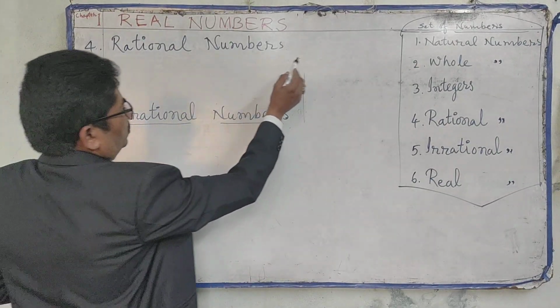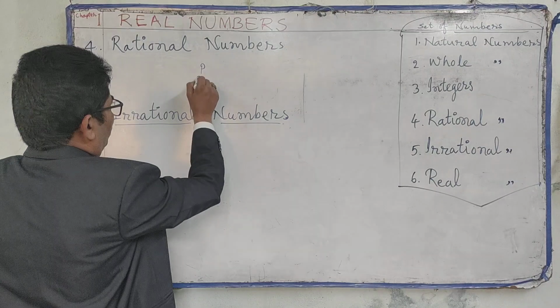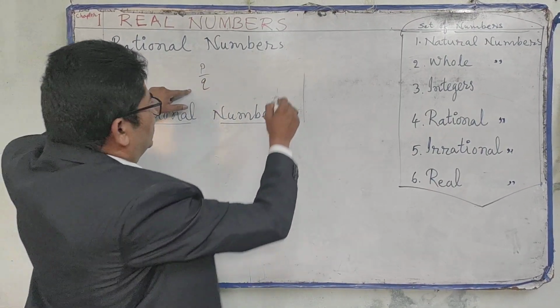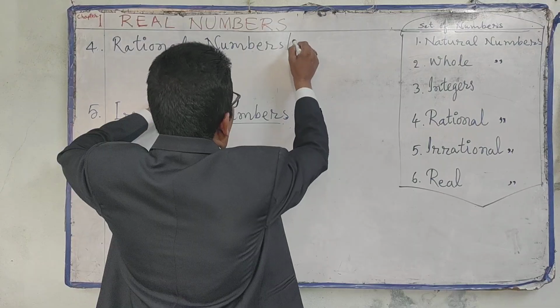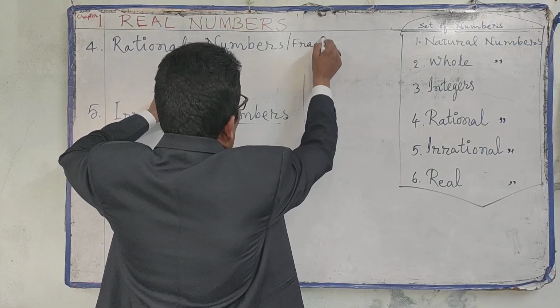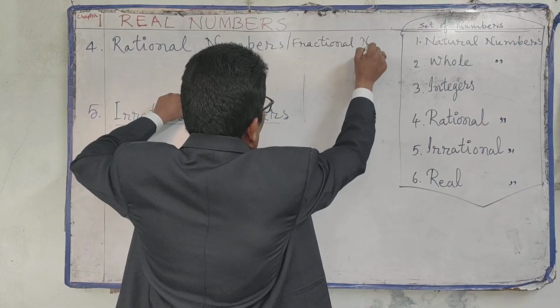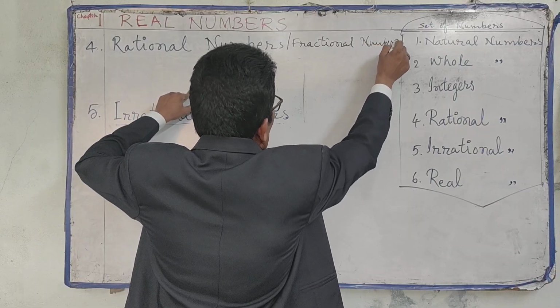P by q means numerator and denominator. So that's why we can call these fractional numbers also.